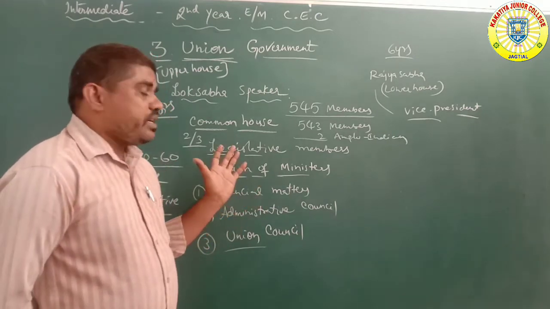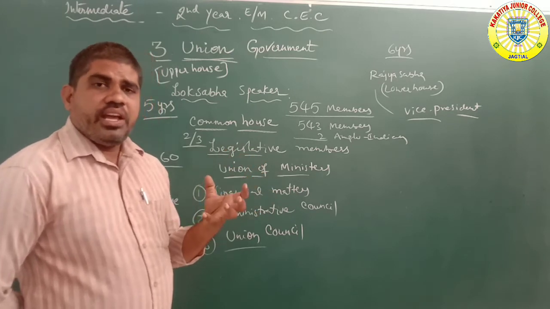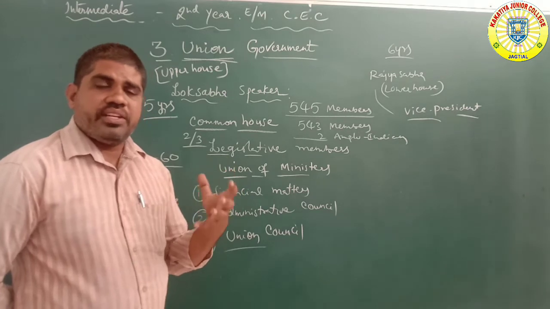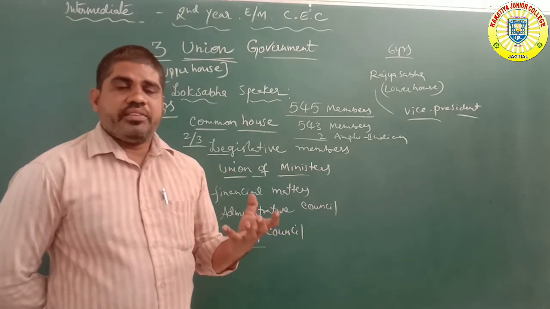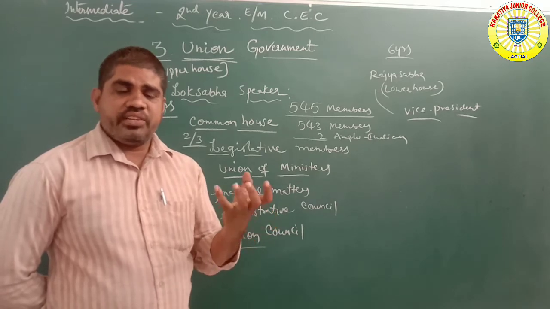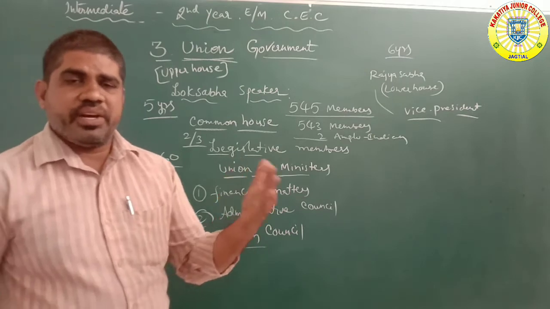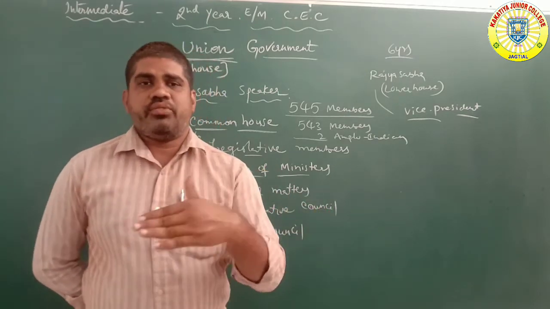The Lok Sabha speaker conducts a conference or meeting every 2 or 3 months. The speaker listens to two types of arguments, from opposition party members and ruling party members.